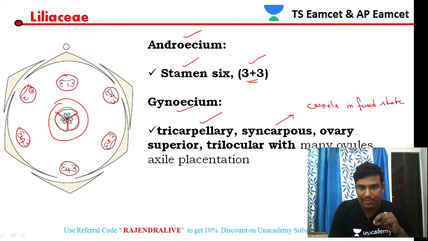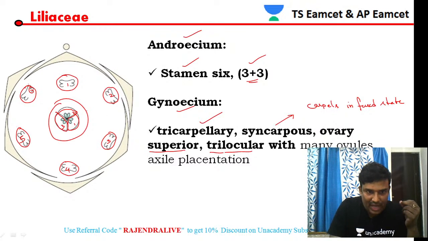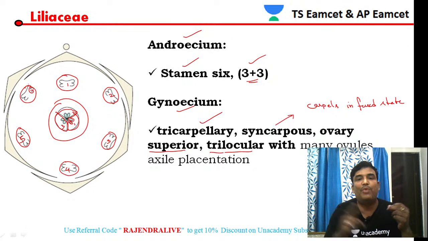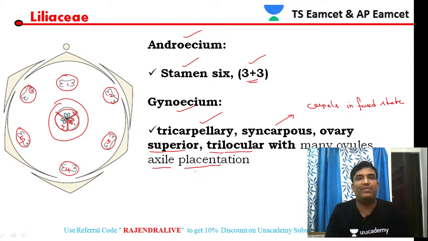And of course, it is a superior ovary. Then it is trilocular, so you have 3 locules. You can see 1, 2, 3 compartments, which are the 3 locules. Inside each locule, in this diagram we are able to see 2 ovules, but there might be more in some members. Because of that, it is exhibiting a specific placentation. The majority of Liliaceae members exhibit axial placentation.